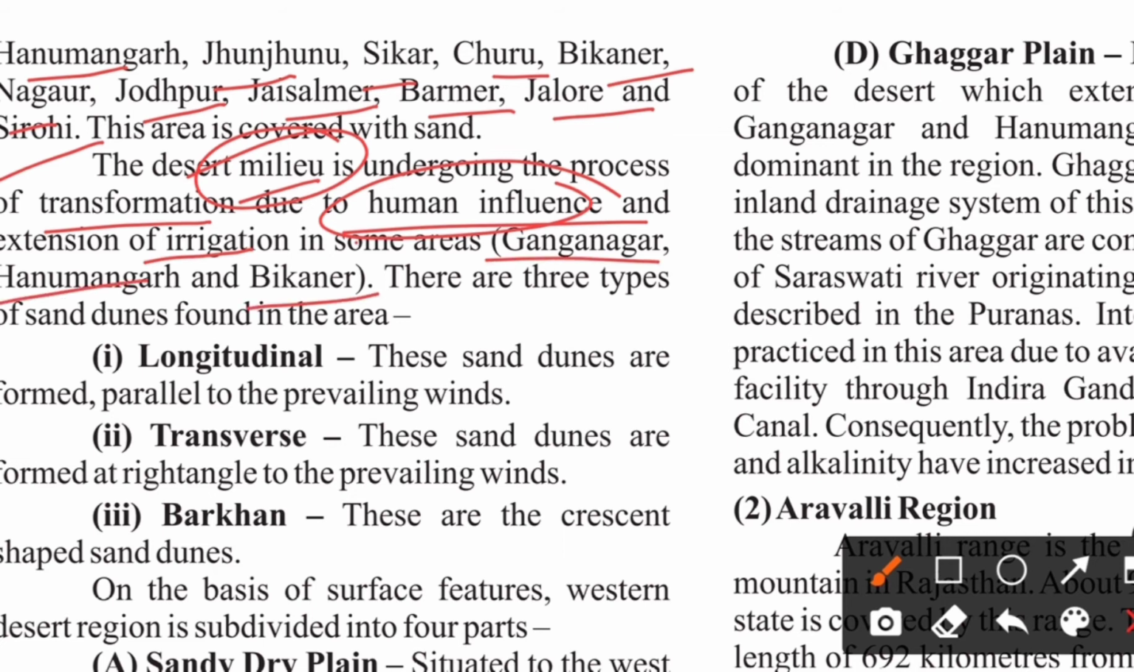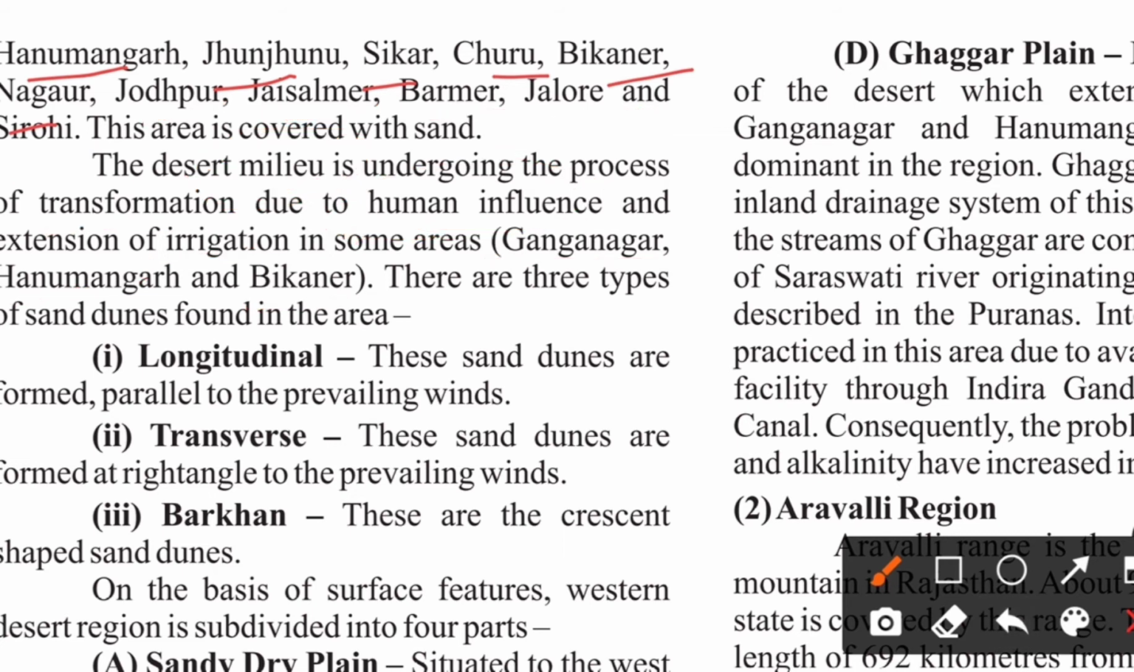So there are three types of sand dunes found in these areas. We can further divide these sand dunes into three types. Which are these? These are your longitudinal, transverse, and Barkhan. So this you need to remember. These are the three types of your sand dune.